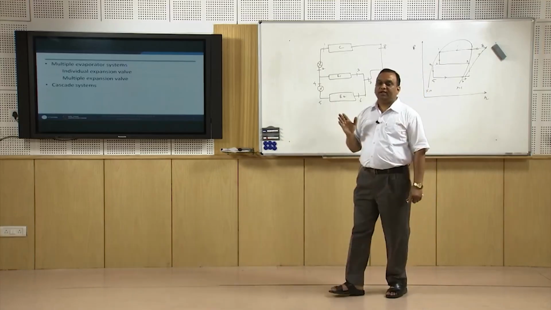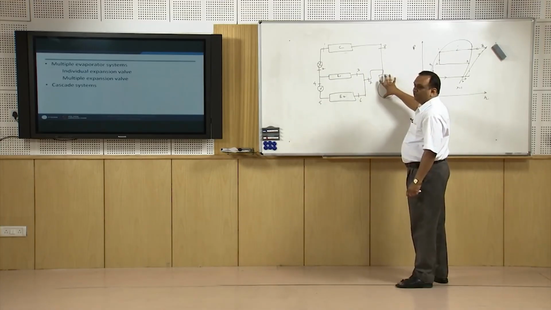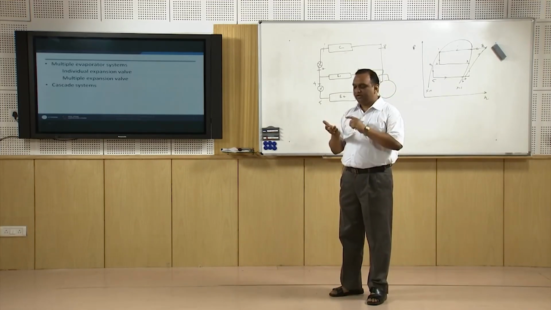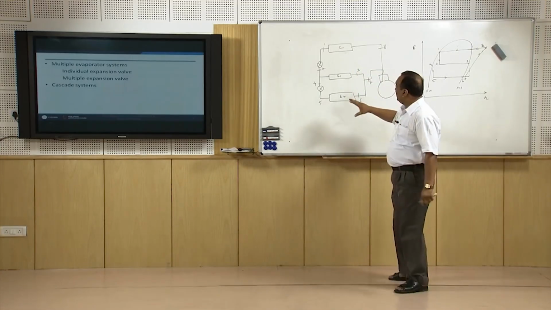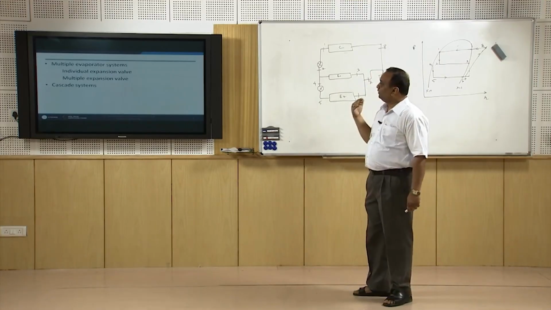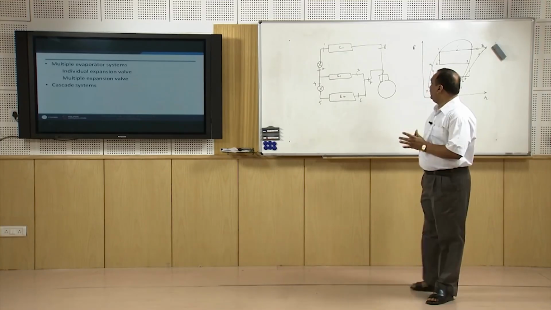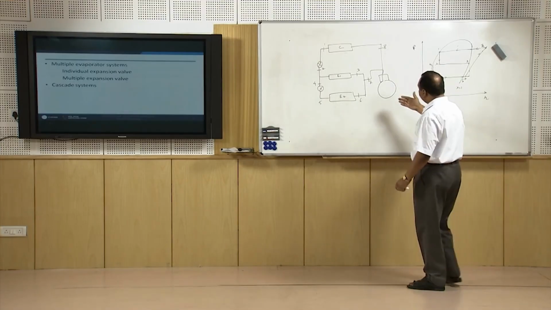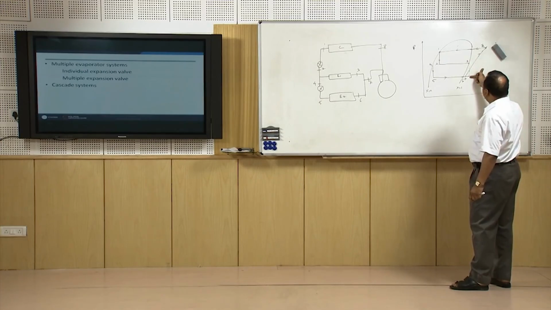Now one arrangement we can make here. In this type of system, instead of having one compressor, if we provide 2 compressors, now we have a variety of components with us. We have a flash gas removal system, a multi-compression system, a multiple evaporator system with individual expansion valve, and an evaporator system with multiple expansion valves. So we can combine all these arrangements to develop a system which can give the best performance.